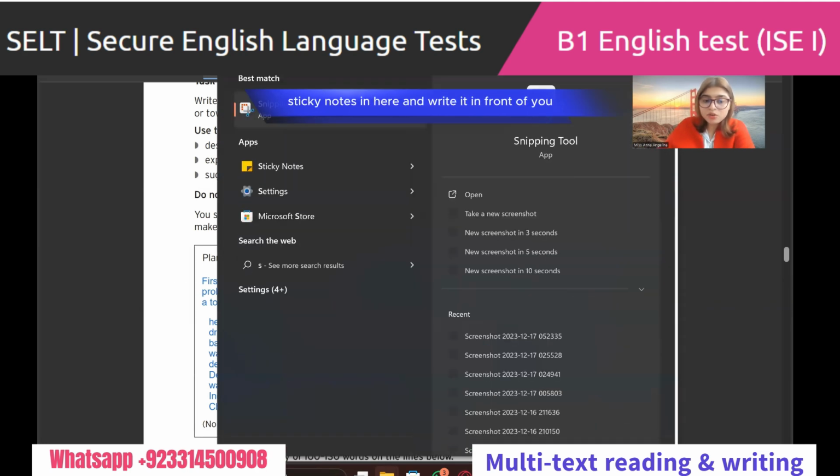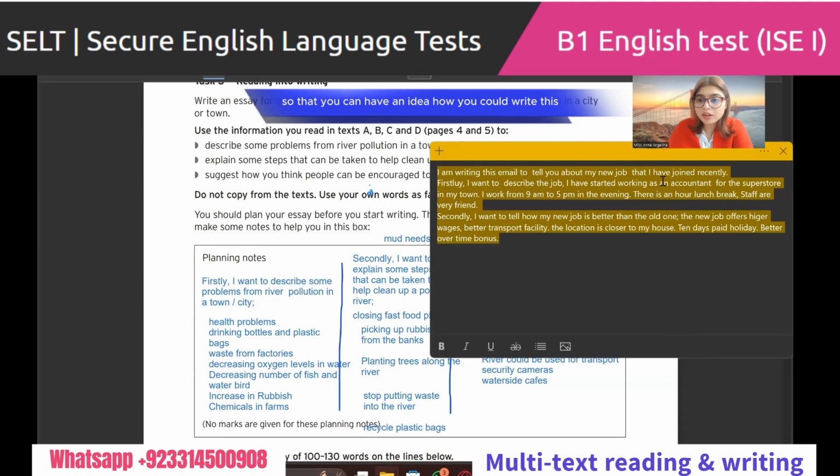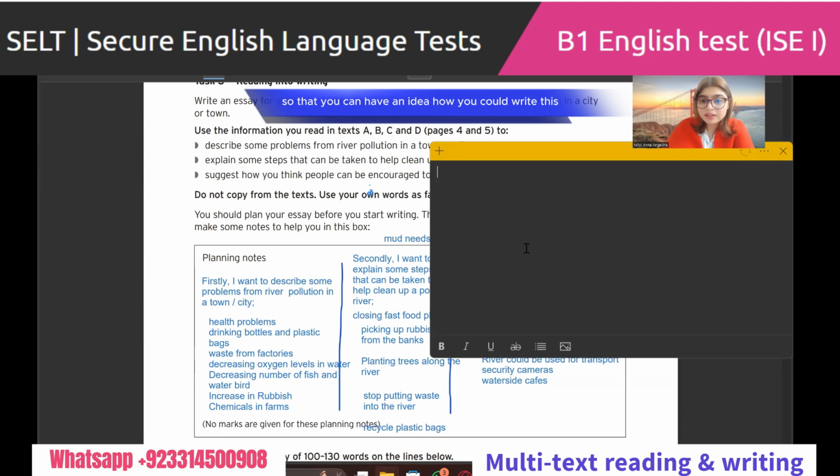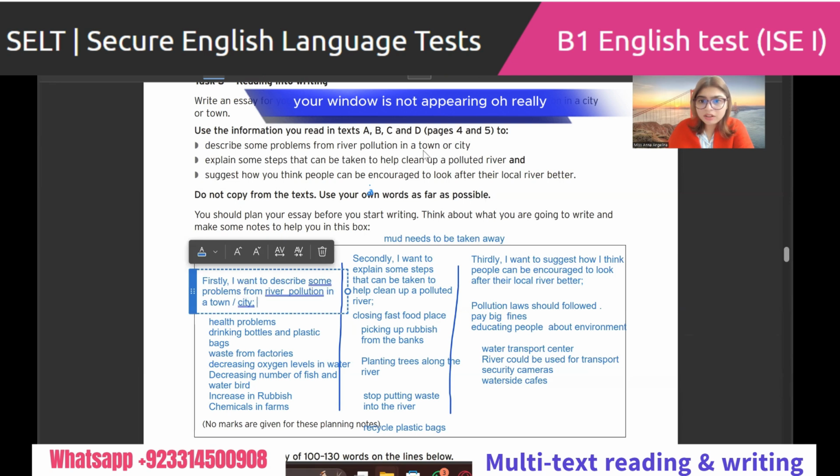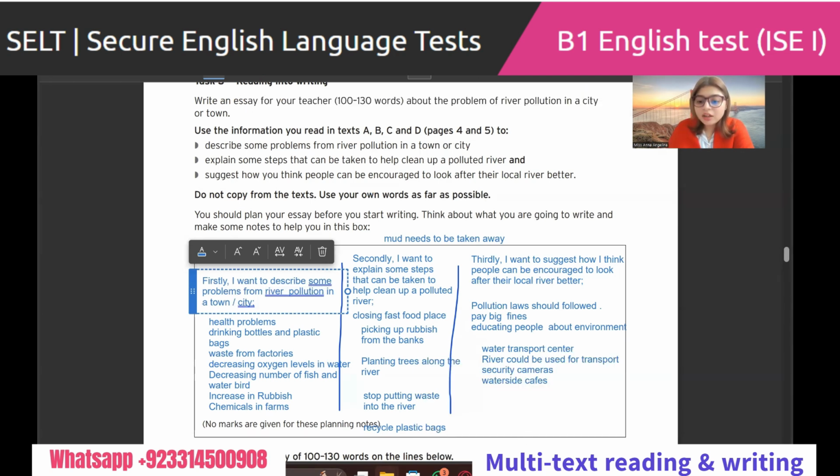I'm going to open sticky notes here and write it in front of you so that you can have an idea how you could write this. Look, we copy this. It's not appearing. Your window is not appearing. Oh, really? Let me reshare the screen then. Now you can see it? Yeah. Okay, look.